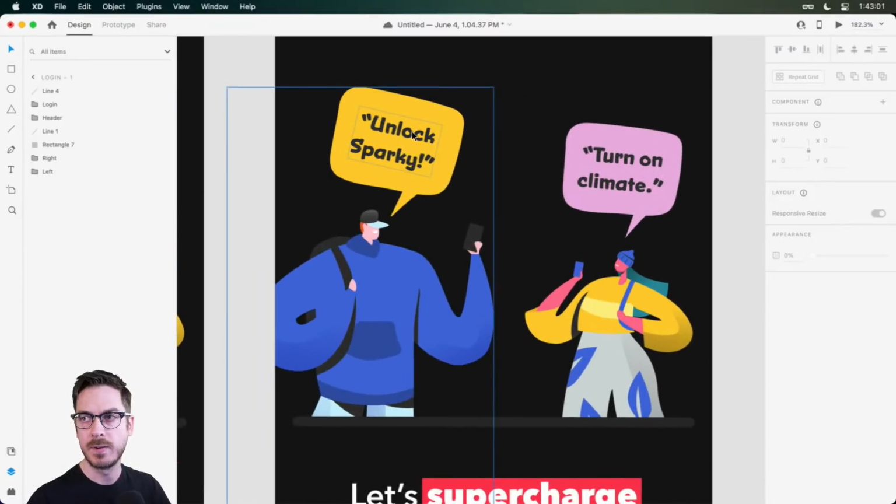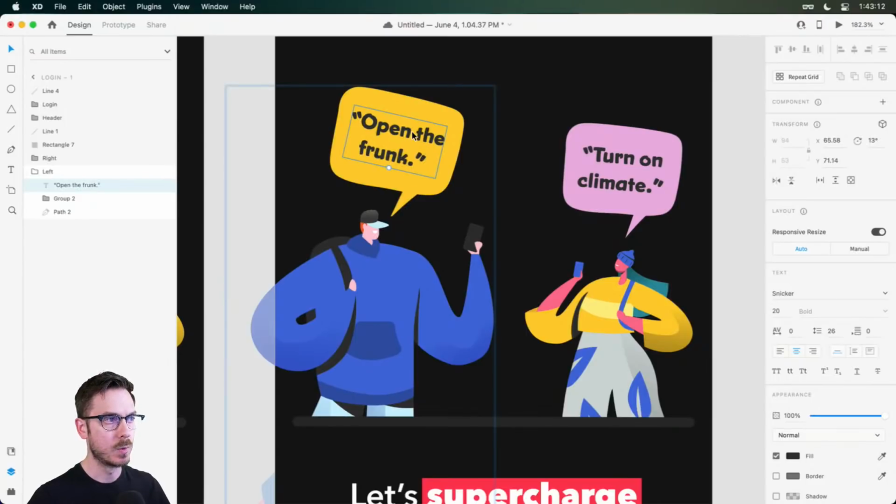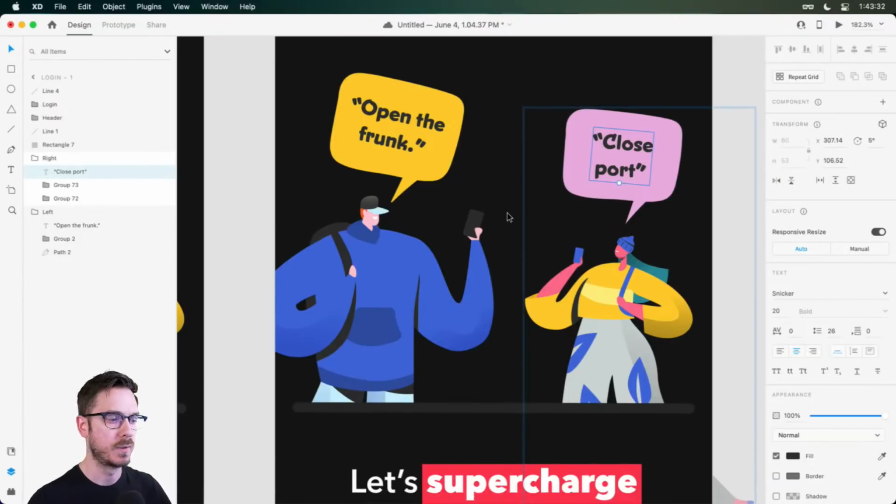So starting at the top of this next screen, we might want to do something like open the frunk. And if you're unfamiliar with Teslas or electric cars, because there's no engine, the front of the car usually is a storage compartment. And because the trunk is called a trunk, a lot of people call it a frunk, in the front. So, it's kind of fun. And this could be close port, and that would be the charging port, for example.